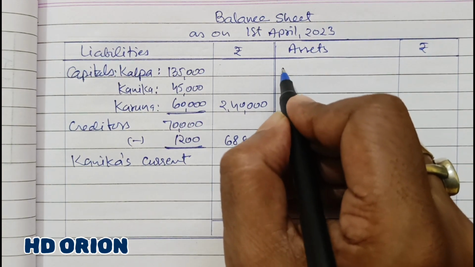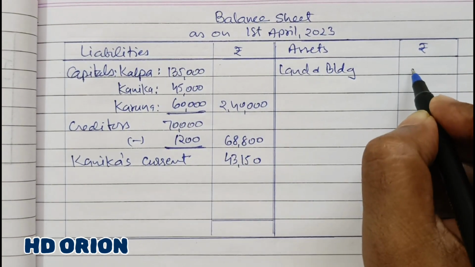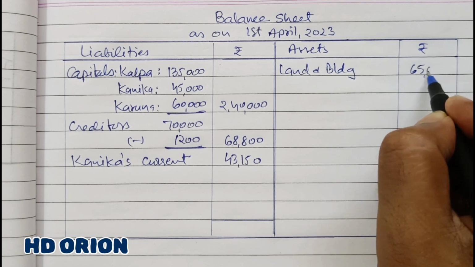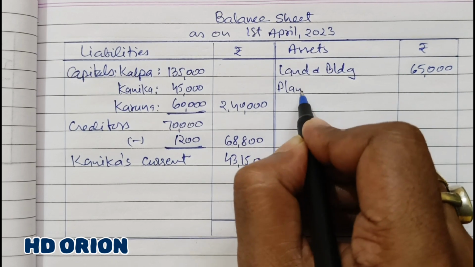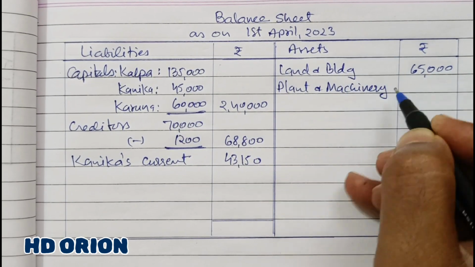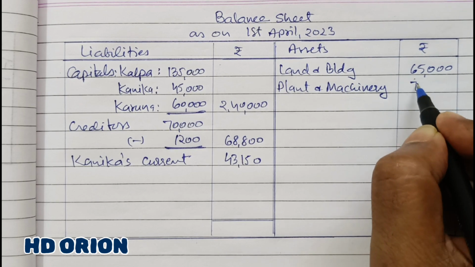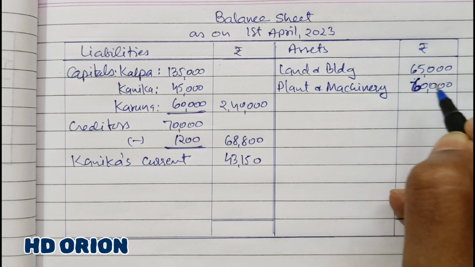Then come to the asset side. Land and building increased by 25,000 to 65,000. Then plant and machinery decreased by 10,000, and from 70,000 it has decreased by 10,000, so it is 60,000.